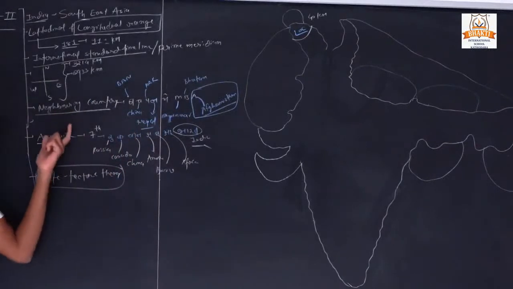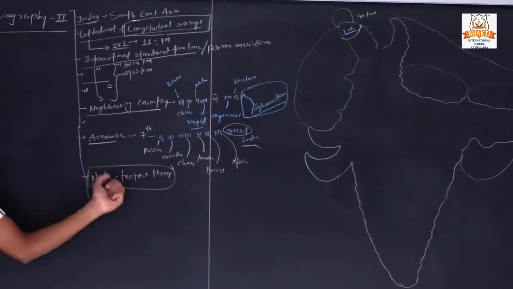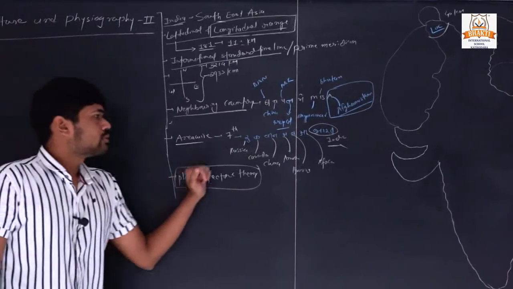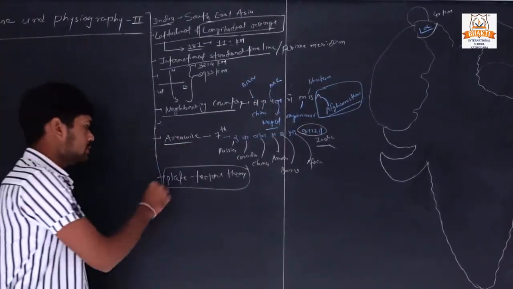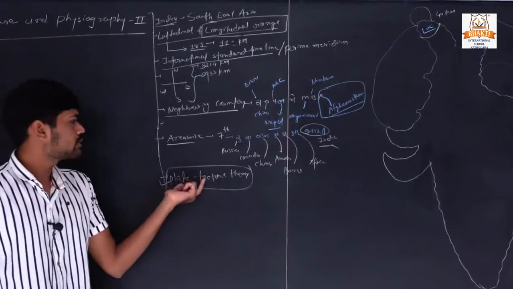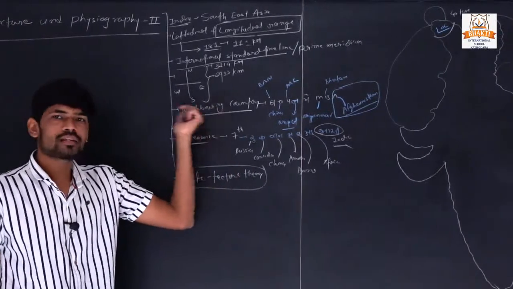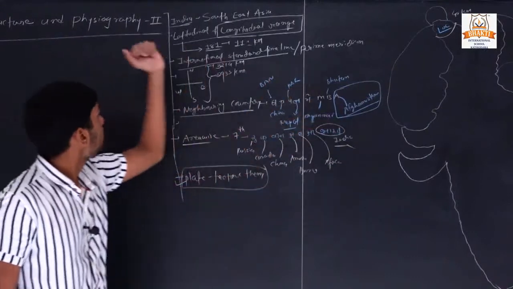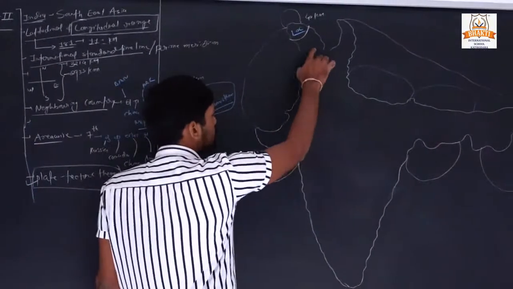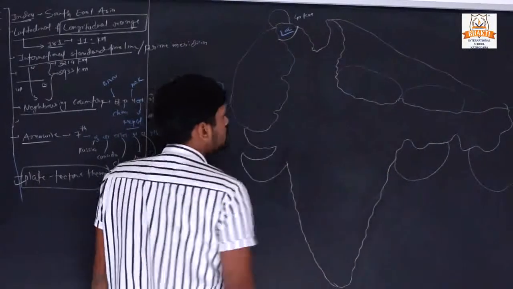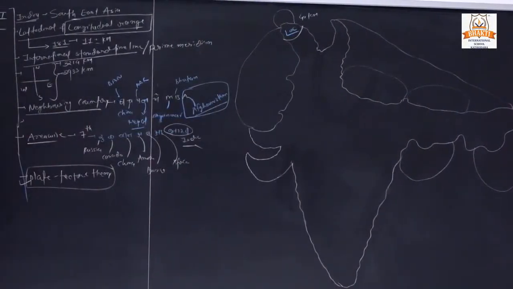We discussed different types of this theory. In previous chapters we discussed it from the perspective of the world as well as India, but today we are going to discuss only the Indian reference, meaning physiography related to India.